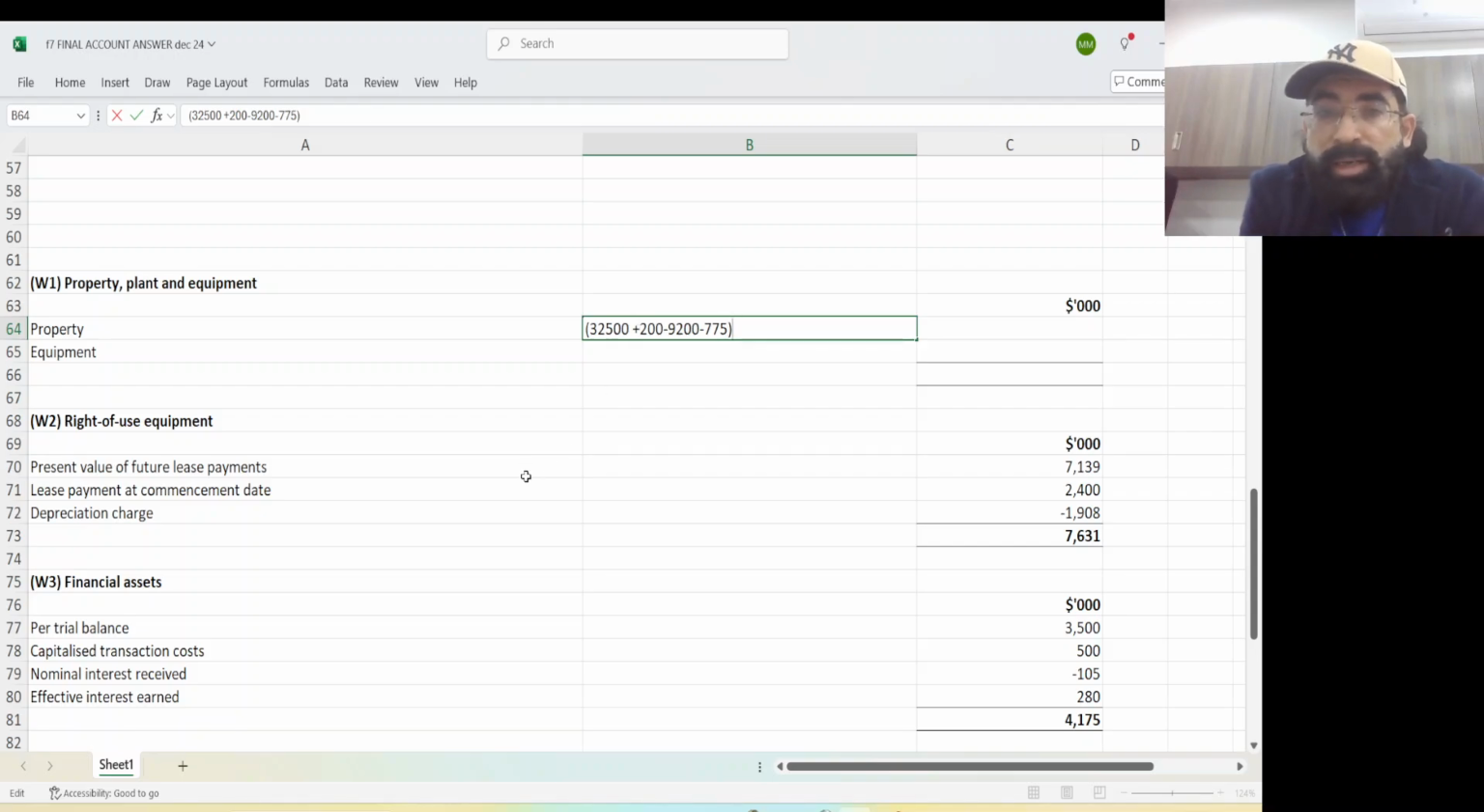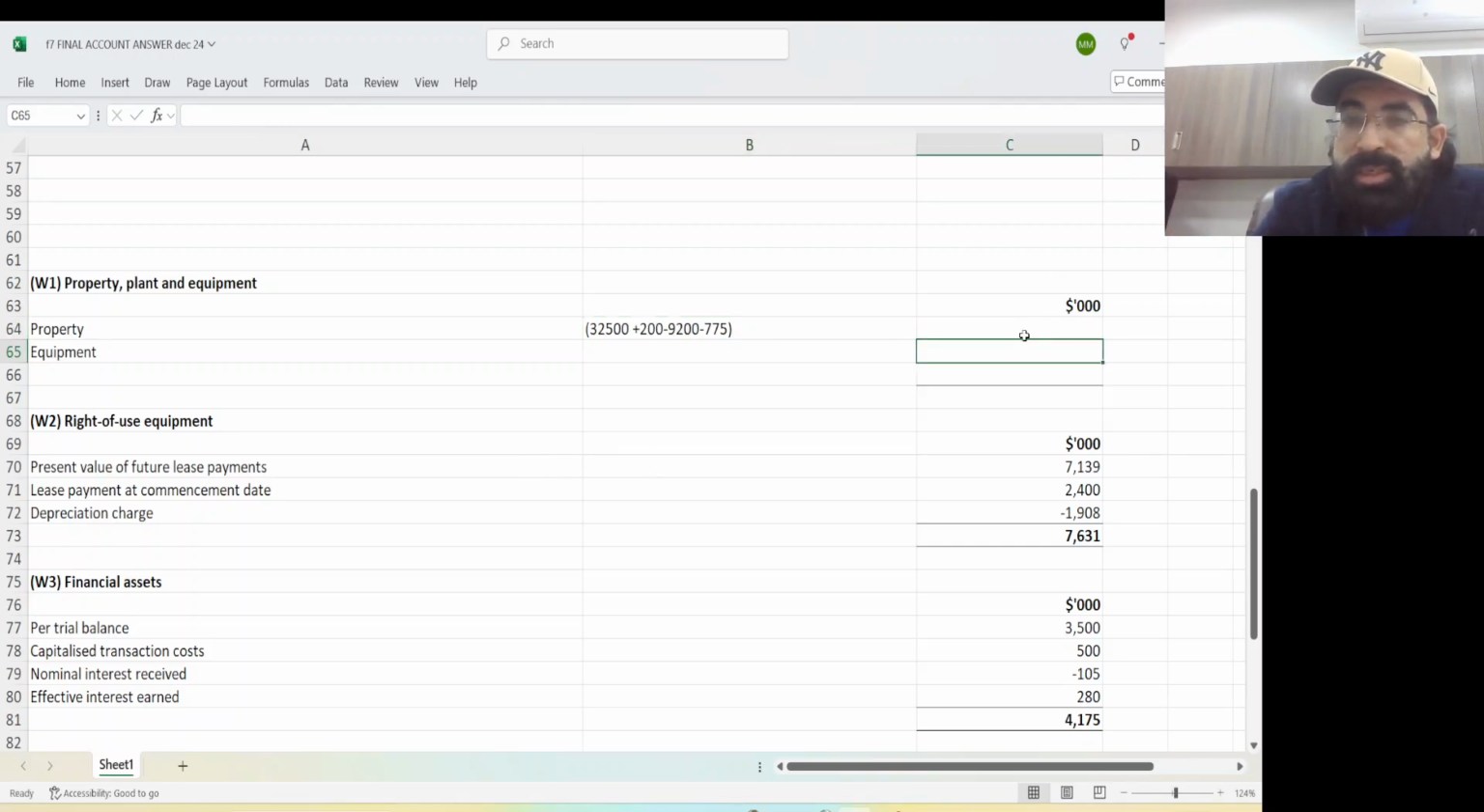Now this is a little bit technical. I repeat, 32,500 is the original cost and that cost includes land. It includes 5,000 construction cost. It's perfect. But plus 200, what is this plus 200? The additional capitalized interest which we need to capitalize. Then 9,200 is the year starting accumulated depreciation, and then there is further depreciation during the year of 775. So finally you can calculate the closing NBV. Yes, it is technical. I'm telling you, if you're not active you can make mistakes.